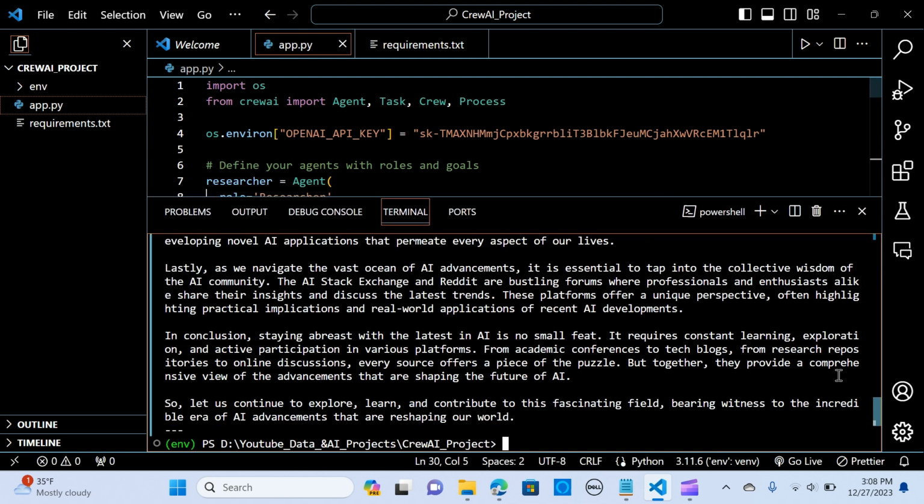As you can see here, they have the sequential process, a step-by-step task where one agent completes a task and moves on to the next task. They are saying that they are working on introducing more complex processes like the consensual and the hierarchical processes to unlock more potential use cases.